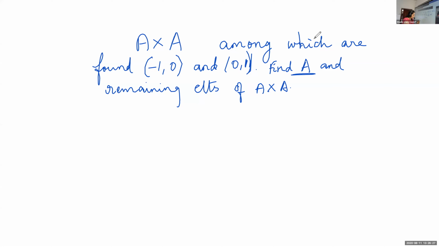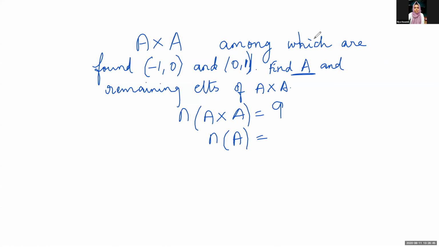Here it is given that A cross A, the Cartesian product of A with A, contains 9 elements. So can you tell me how many elements will be there in A? 3.